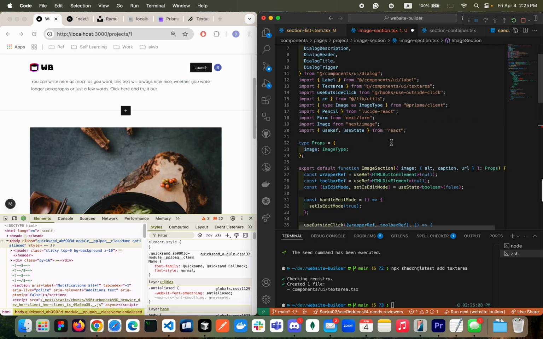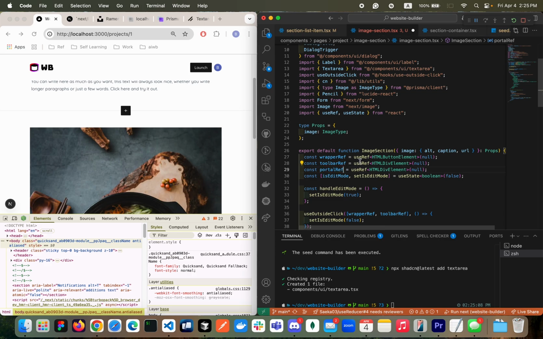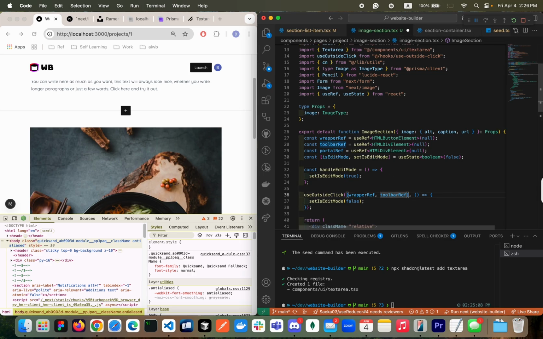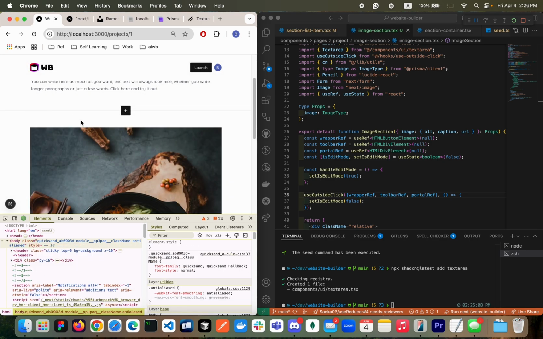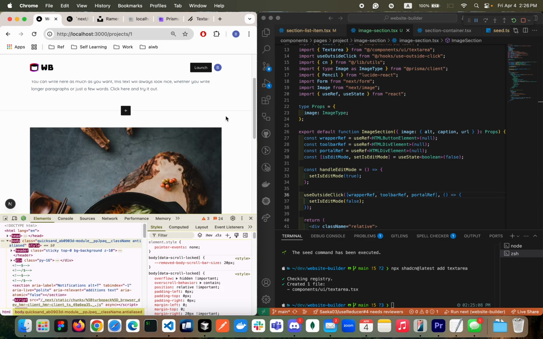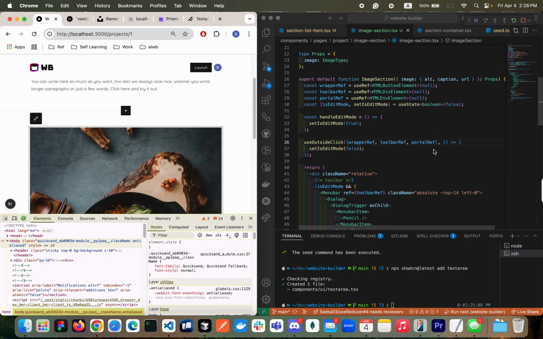So let's give it to outside click hook here. This one will be deep tag 2. And then the portal refs. And then let's give it over here. Hopefully this one prevents closing down. Oh, now it's fine. Looking good. So unless I close it, it's gonna remain open. So looking good. When I click outside, it's gonna look like that. This is what I want exactly.